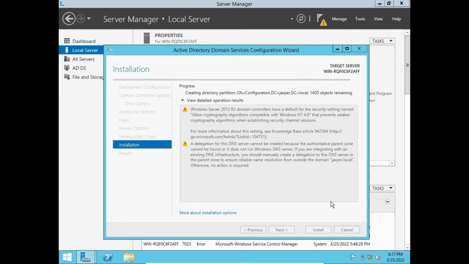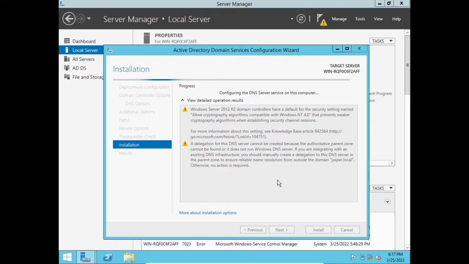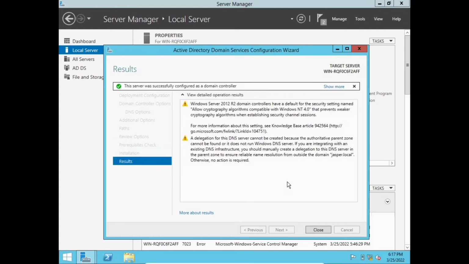As you notice here, there's a new notification being added in the process. There's some notification being added to the screen in the view detailed results: a delegation for DNS server cannot be created because the parent zone can't be found. Okay. So we need to wait.